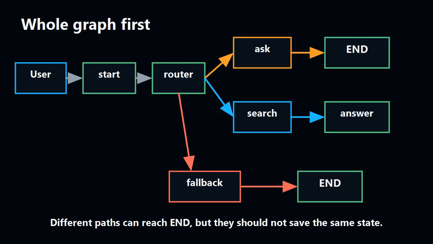Here is the whole workflow. A user asks a vague question. The graph starts the turn, routes the request, and may ask a clarification. If the user answers clearly, the graph searches the manual and answers. If the user stays vague for too long, the graph stops with a safe fallback. Both the ask path and the fallback path can end the current run, but they should not save the same state.